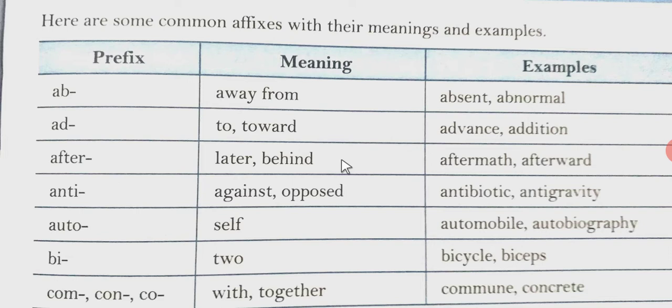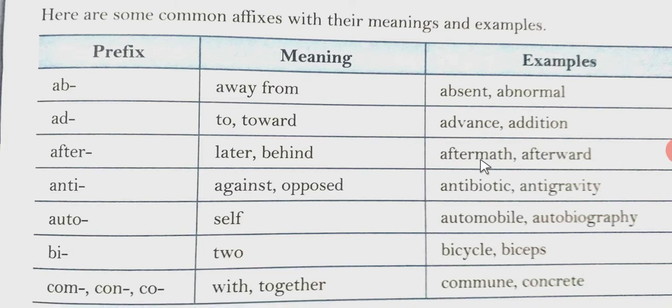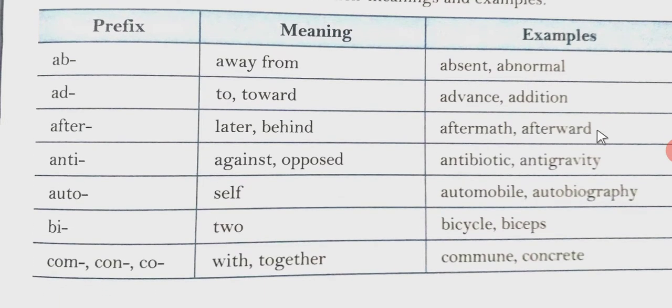After, later, behind: aftermath, afterword. Anti, against, opposed: antibiotic, anti-gravity. Auto, self: automobile, autobiography. Bi, two: bicycle and biceps.